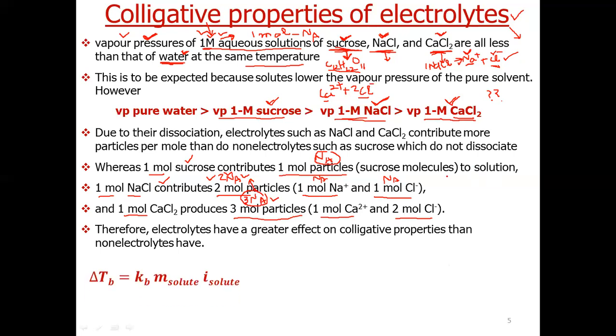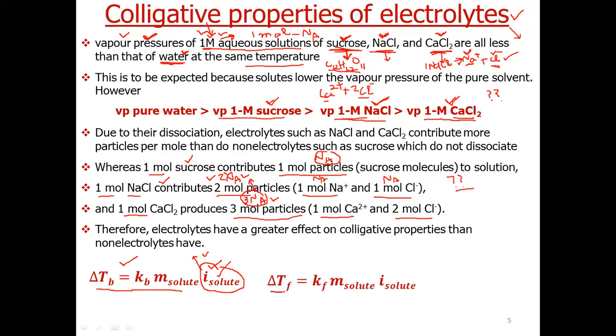So we have to modify the formulas that we derived in previous lectures for different colligative properties. For elevation in boiling point, the formula was delta Tb equals Kb into m. But now we have to introduce a new factor, denoted by iota, i. This factor depends upon the nature of the solute, whether it is an electrolyte or non-electrolyte.